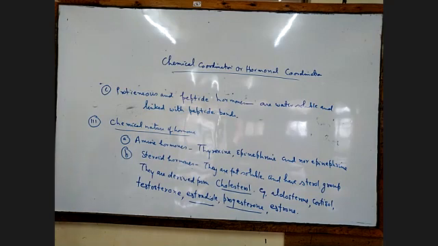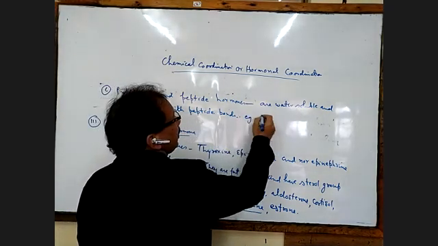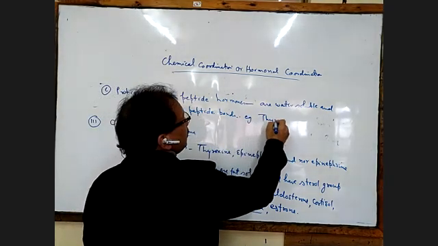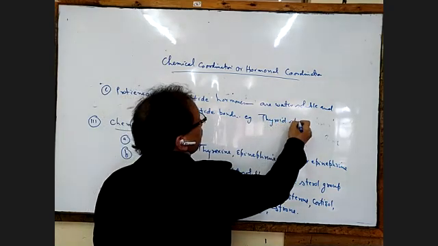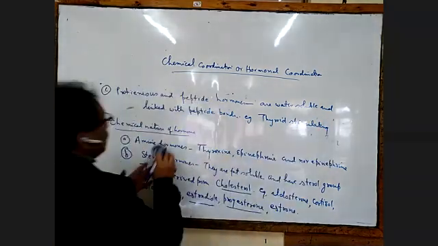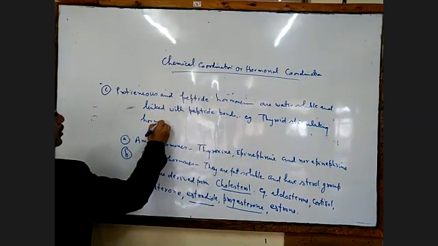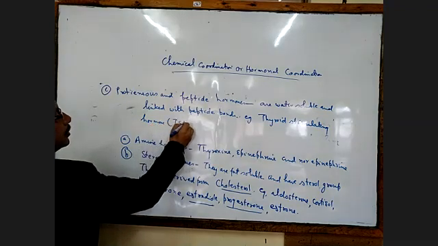Examples we can say there: thyroid stimulating hormone, that is our TSH.